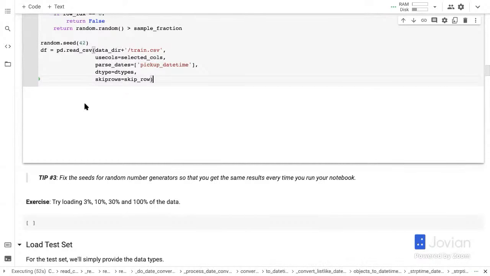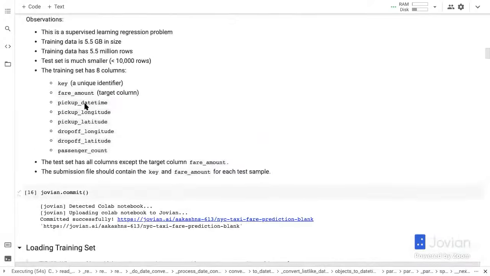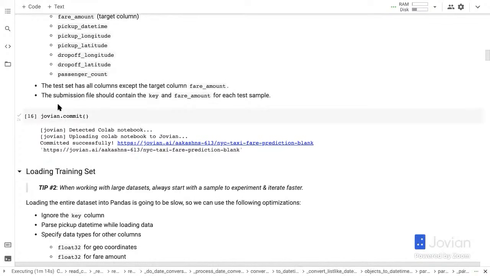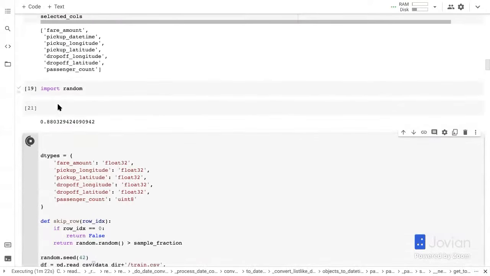Okay, there's another question. How do we know it's a regression problem? So here we're trying to predict fare amount, and the fare amount is a continuous number, right? The fare amount can be $2.5, $3.2, $5.7. So that is what is called a regression problem. A classification problem is one where you're trying to classify every row into a particular category. For example, trying to classify, let's say, an insurance application as low risk, medium risk, or high risk. That's called a classification problem.